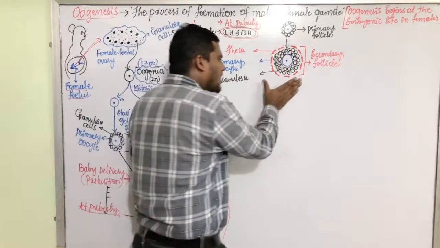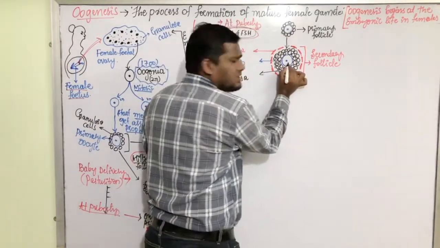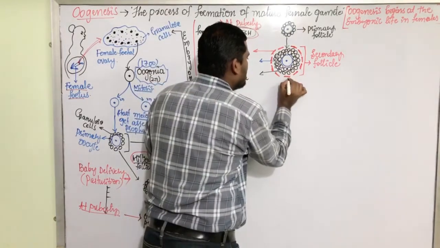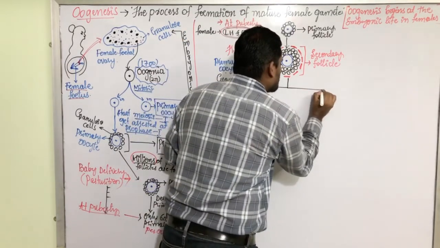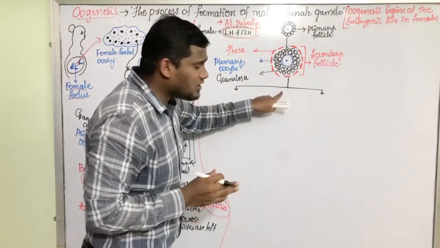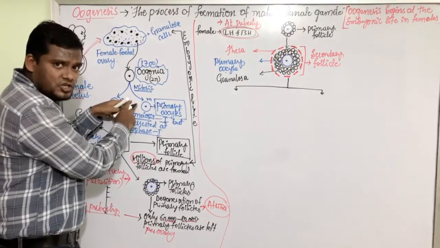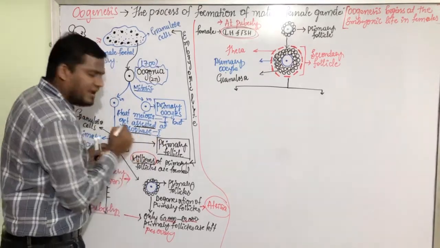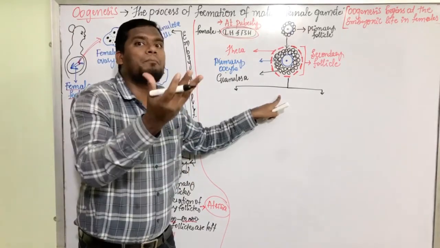Now, after this, this cell, what is this cell? This cell is the primary oocyte. Primary oocyte completes its meiosis. What do you mean by that? Meiosis has started here in the fetal stage and it gets arrested at prophase. Now after the puberty it is getting completed.